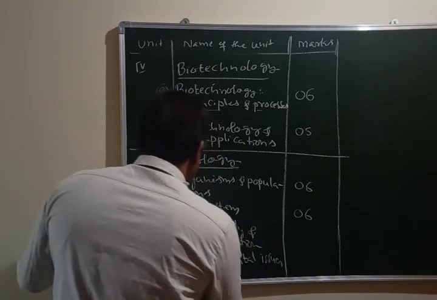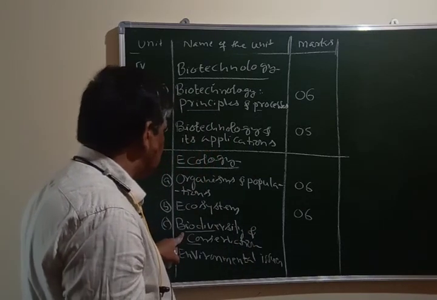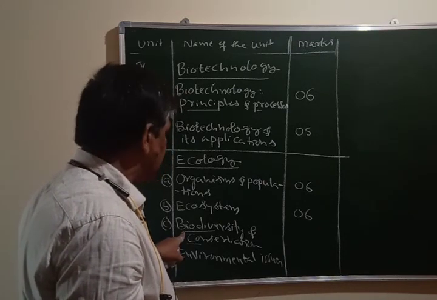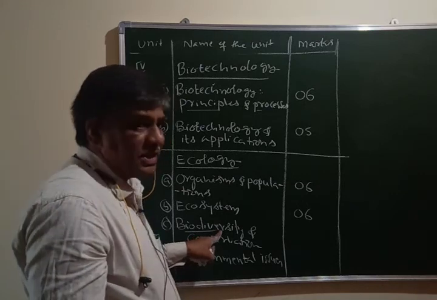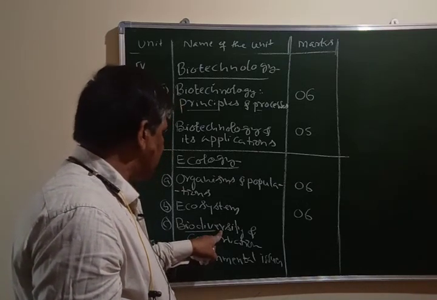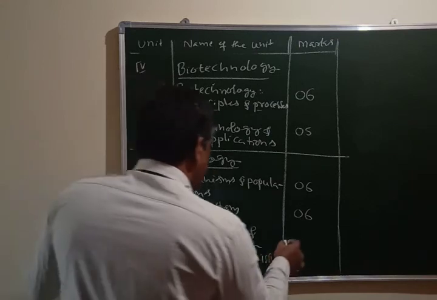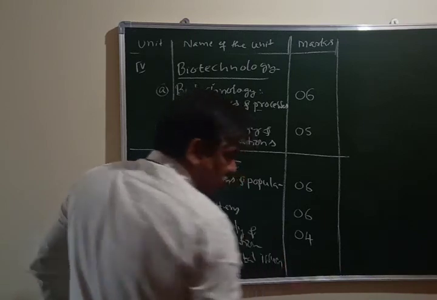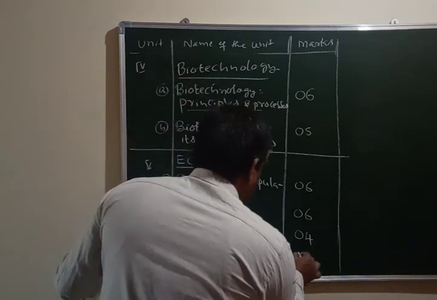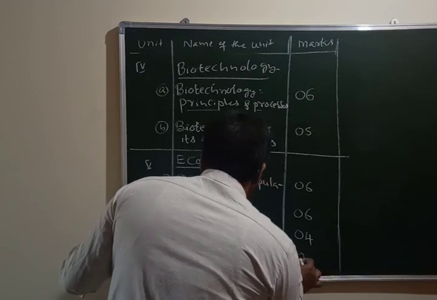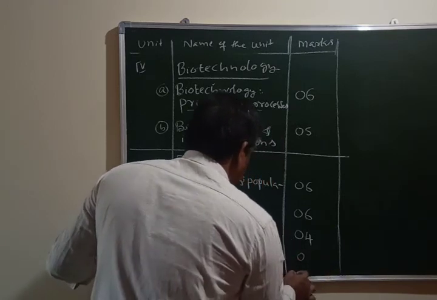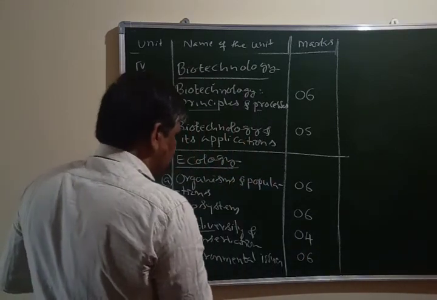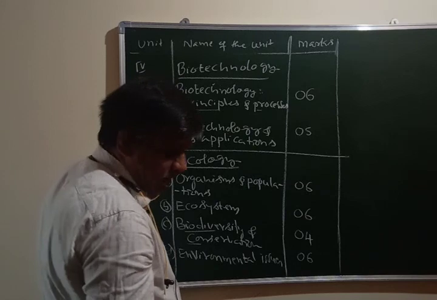Biodiversity means you have to understand the different variety and variability among living organisms. That is biodiversity, and it is very much necessary and has to be protected. That is conservation, and from this lesson you will get 4 marks questions. Environmental issues is the last lesson and a very important one, and everybody should know about the issues and how they have to be controlled. From this lesson also you will get 6 marks questions. Total weightage is 22 marks.